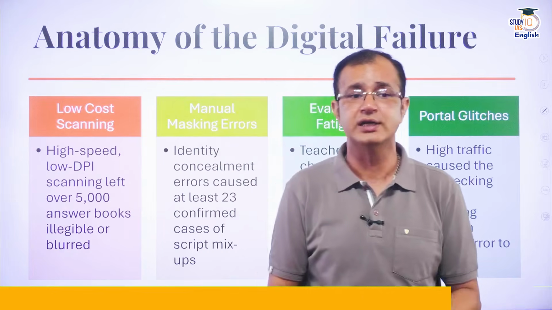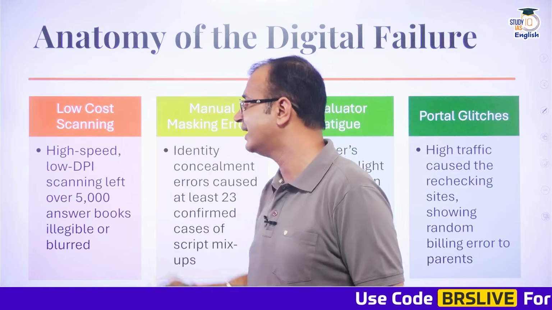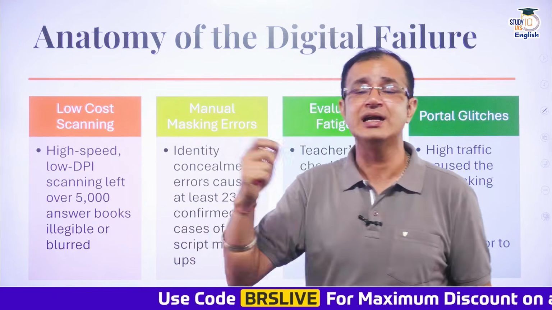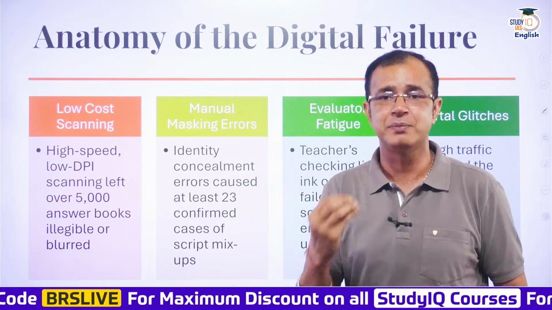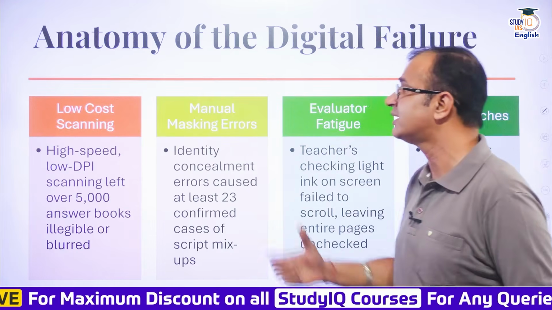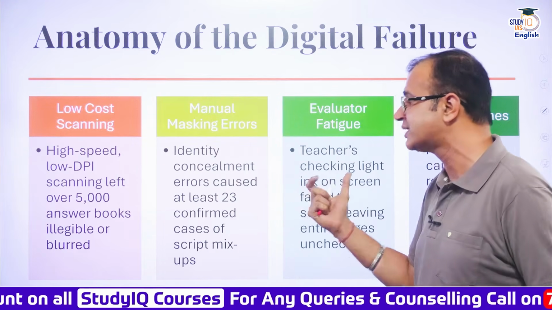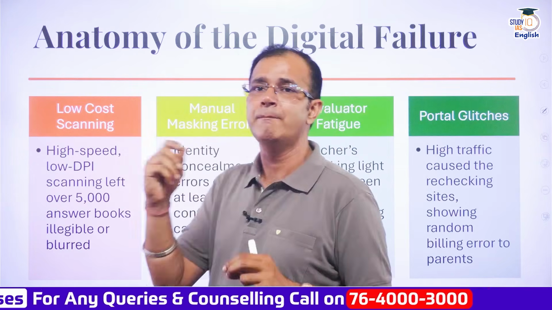This is again very important. The first important factor was the low-cost scanning. The high-speed, low-DPI scanning left nearly over 5,000 answer books illegible or blurred. The second factor is manual masking error, where identity concealment errors caused at least 23 confirmed cases of scripts getting mixed up.